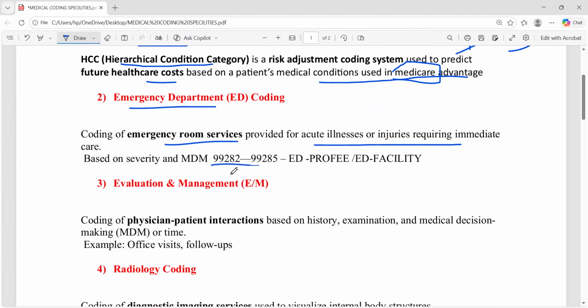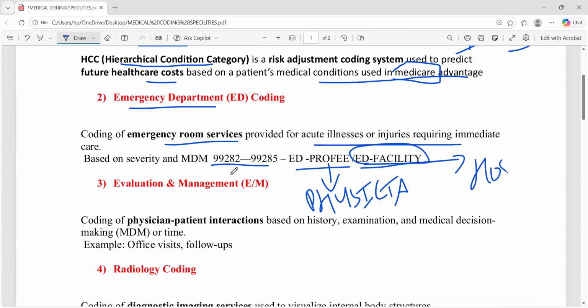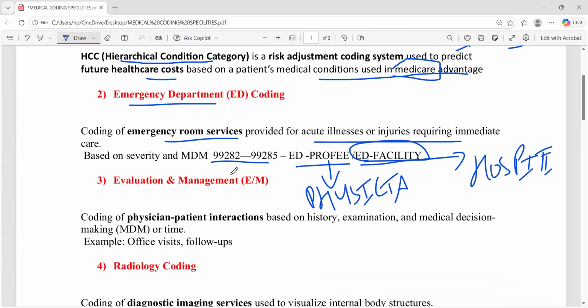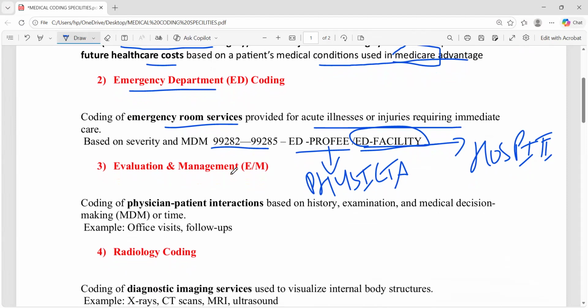99282, ED services. The ED department is again divided into ED Profee and ED facility. ED Profee is ED professional, which is for physician billing. We work in ED Profee for the physician services. In ED facility, we work for the hospital facilities, hospital services. This is about the ED, emergency department, the second department.